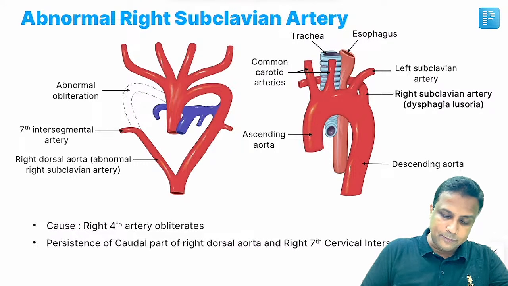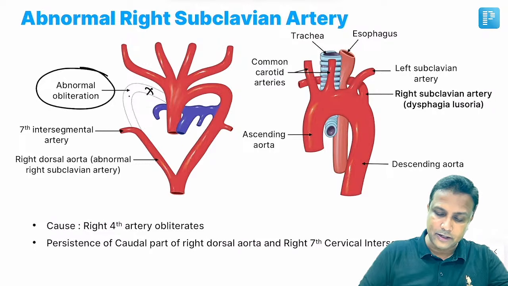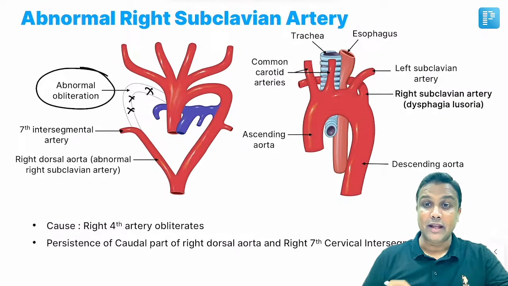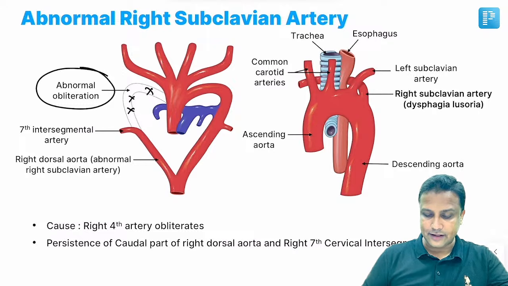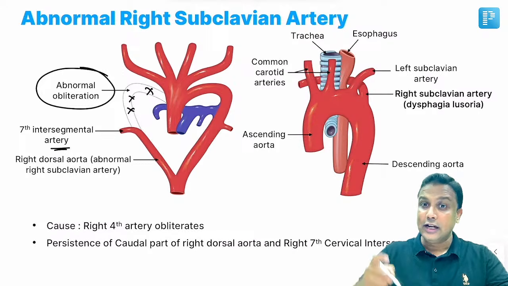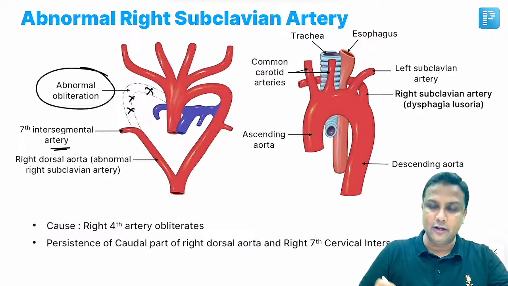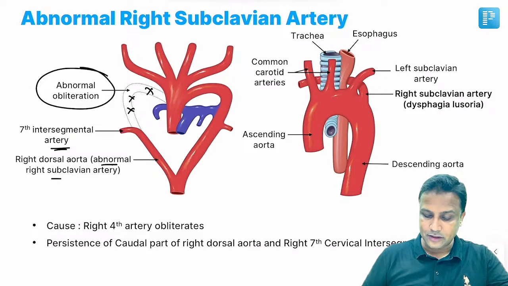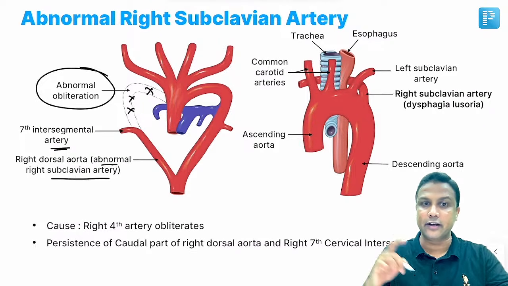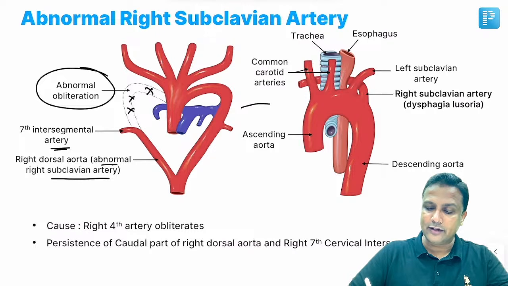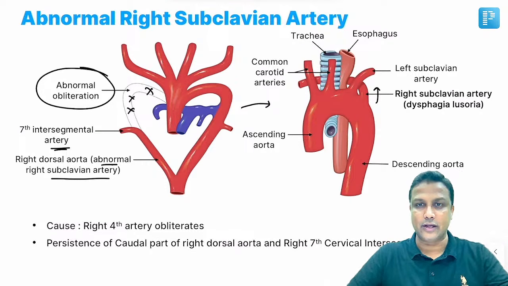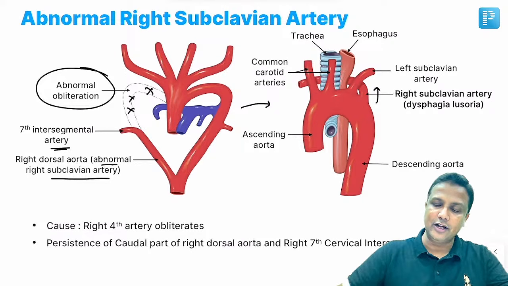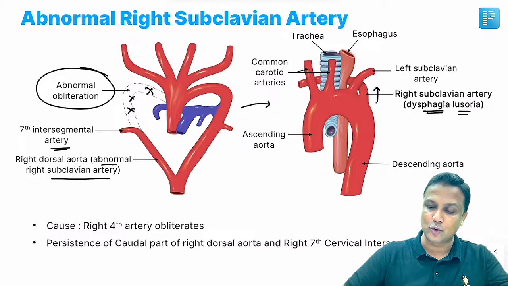Suppose there is abnormal obliteration of this one. This is obliterated, and then there is persistence of 7 cervical intersegmental artery. If this persists, then that is actually abnormally developing into right subclavian artery. That is not the normal, abnormal right subclavian artery. And now you can see in the actual diagram here, it's going to come from behind the esophagus and the trachea, compressing that one, and that condition is referred to as dysphagia lusoria.